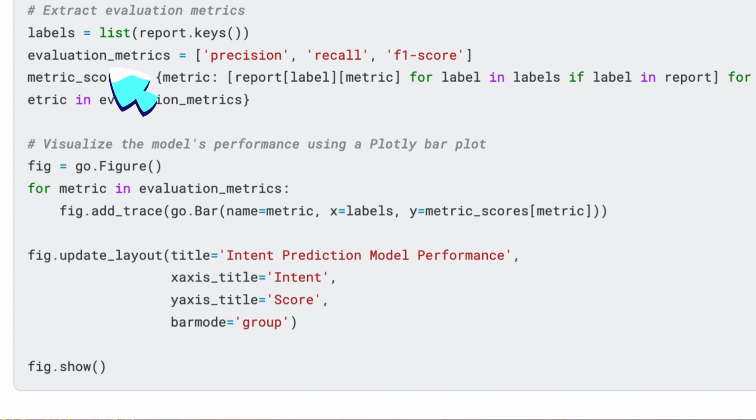We convert the report's float values into dictionaries for better handling. We extract the evaluation metrics, specifically precision, recall, and F1 score, for each intent. Finally, we visualize the model's performance using a plotly bar plot, where each metric is displayed for comparison. The plot is titled Intent Prediction Model Performance and includes labels for the intents and scores.